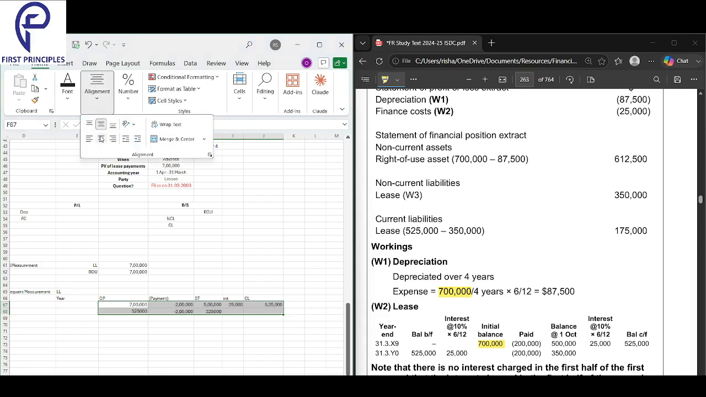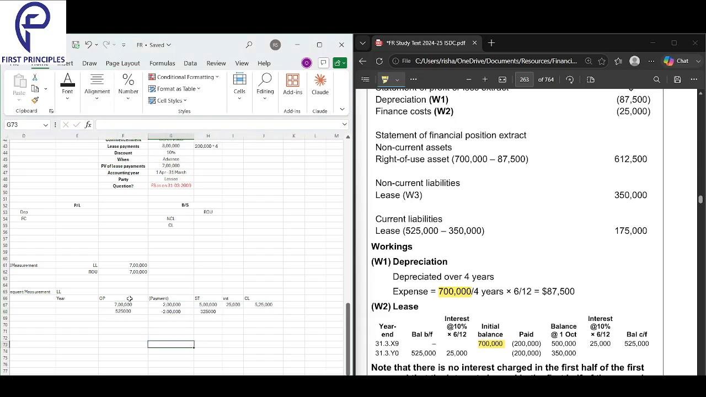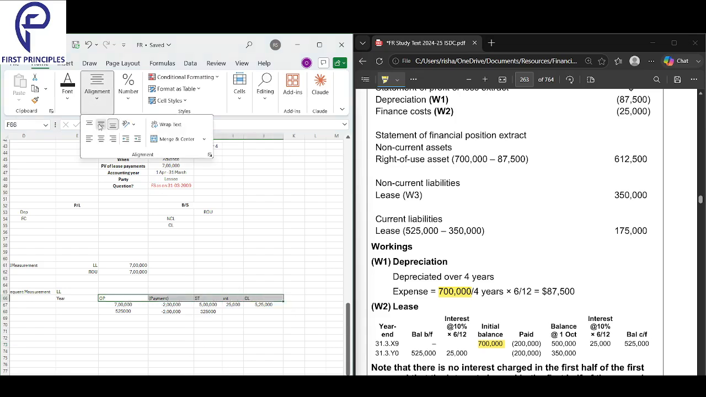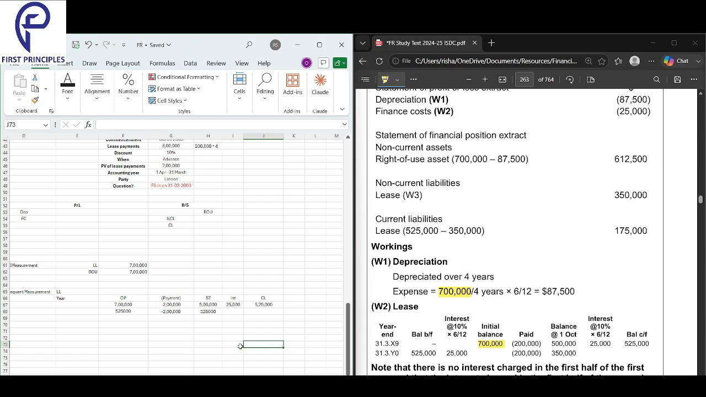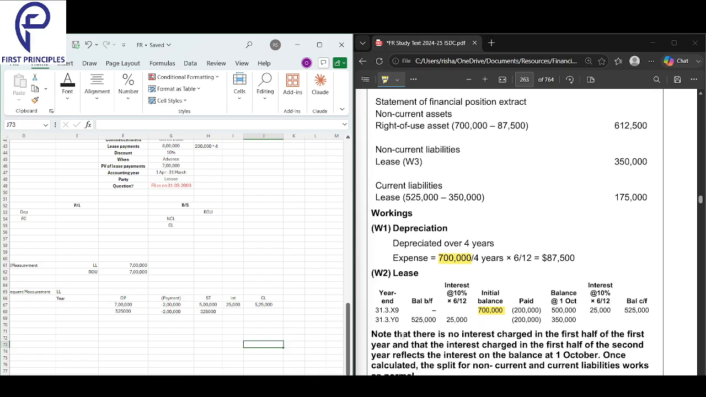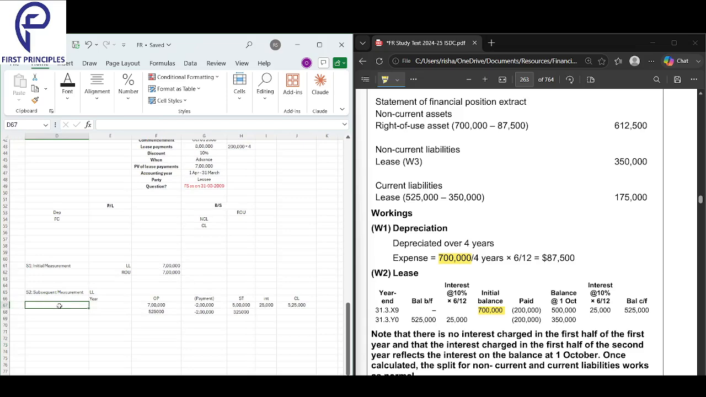But how is this looking here? If you look here, what is really happening? What have they told very clearly? There is no interest charge in the first half of the first year. In the first half of the first year, when would the year have started, guys? Their year would have started in April.